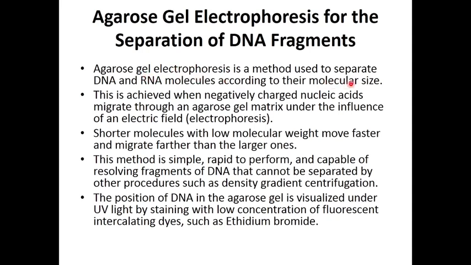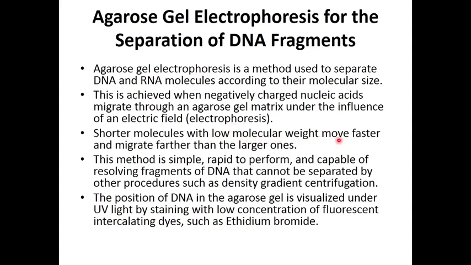Agarose gel electrophoresis is a method used to separate DNA and RNA molecules according to their molecular size. This is achieved when negatively charged nucleic acids migrate through an agarose gel matrix under the influence of an electric current, that is electrophoresis, which we already know. During electrophoresis, we load the DNA in the agarose gel, and based on their molecular size, the DNA or RNA will migrate through the agarose gel.